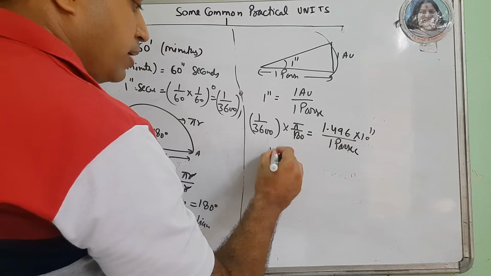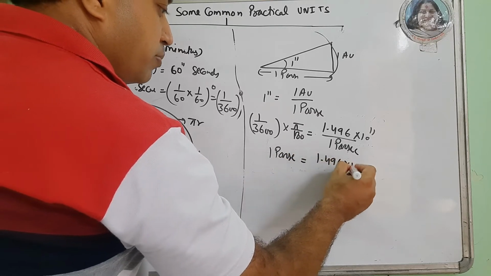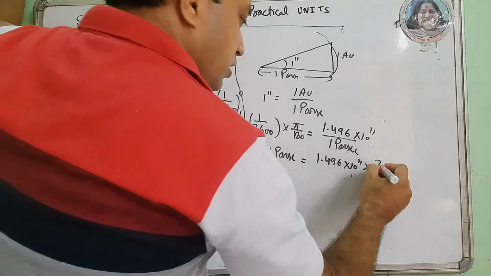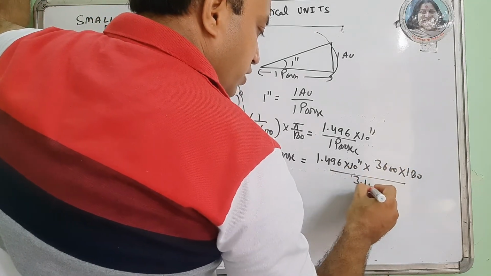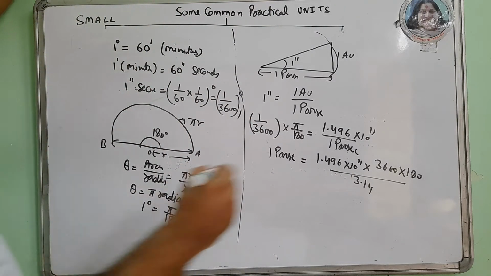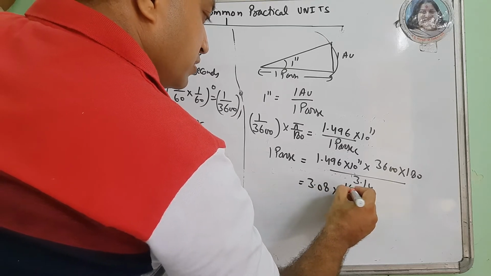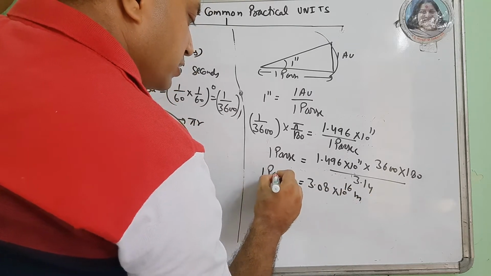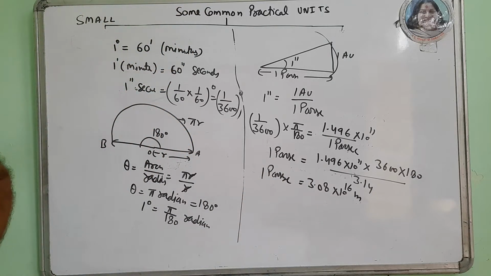So 1 parsec is 1.496 into 10 to the power 11 into 3600 into 180 divided by 3.14. Pi value is 3.14. So now it comes out to be 3.08 into 10 to the power 16 meter. So it is 1 parsec. It is 1 parallactic second.